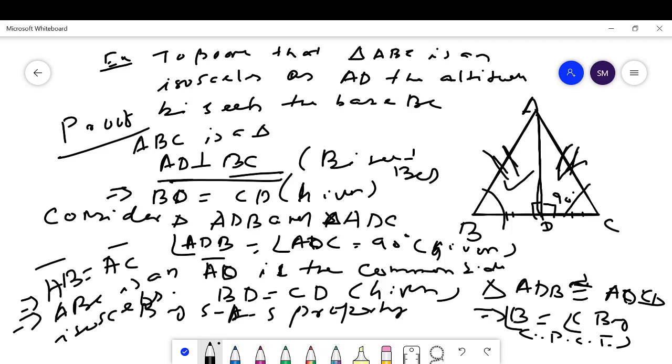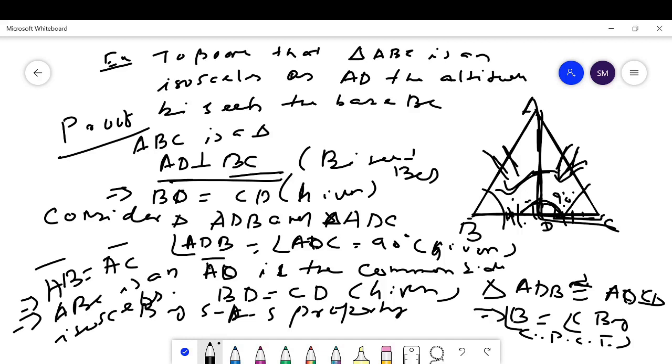Look here. Consider the triangle ADB and the triangle ADC. Here these two angles are the same because of the 90 degree altitude. Then BD is equal to CD as AD bisects the base BC. Then this side is common. Then by the side angle side property, these two triangles are congruent to each other.